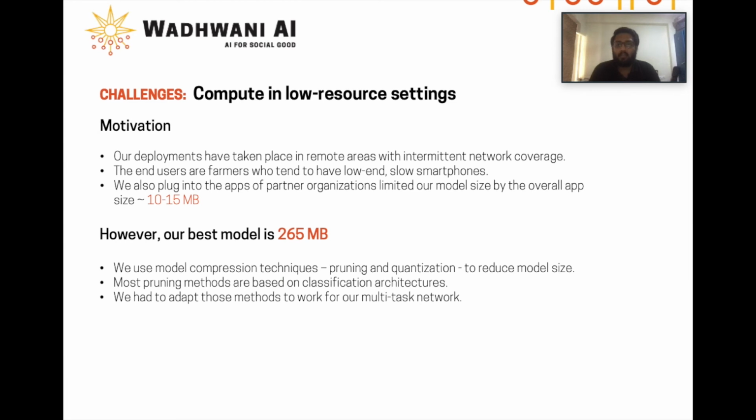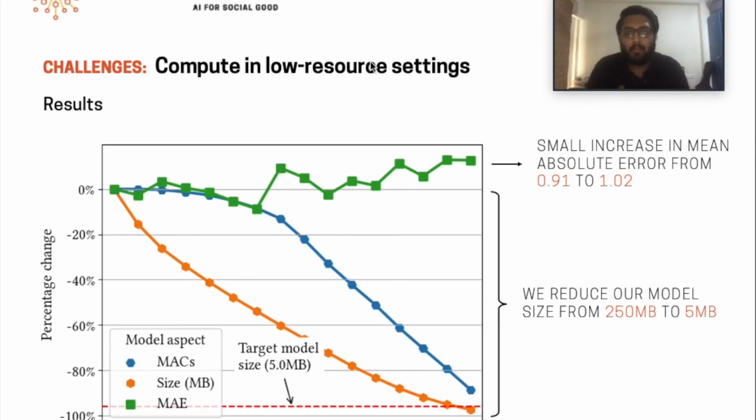Our model had to be designed for slow, low memory capacity phones which are often not connected to the internet. We adapt existing model compression techniques for our multitask architecture to reduce the model size from 250 MB to 5 MB with an increase in mean absolute error between the predicted and true pest counts of only 0.1.